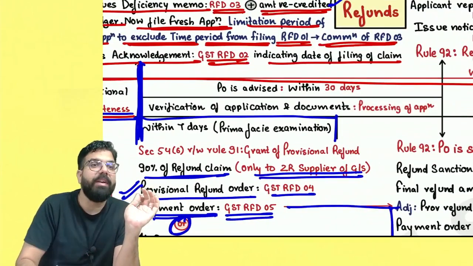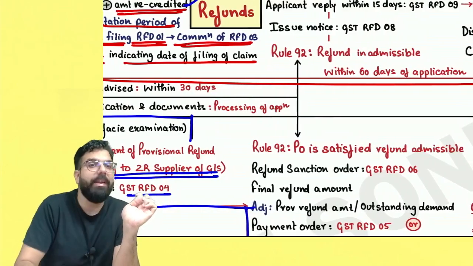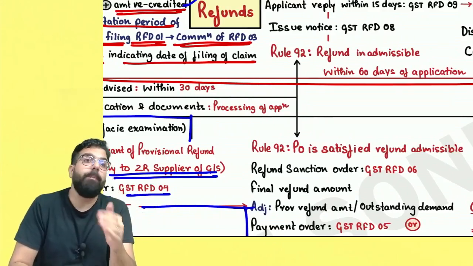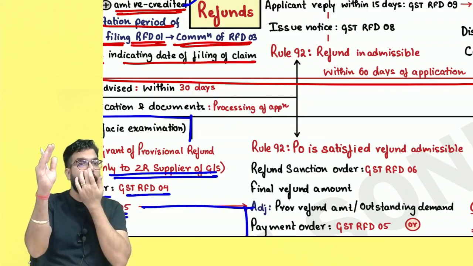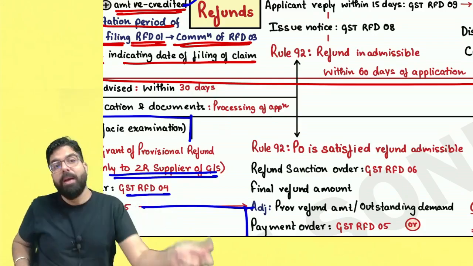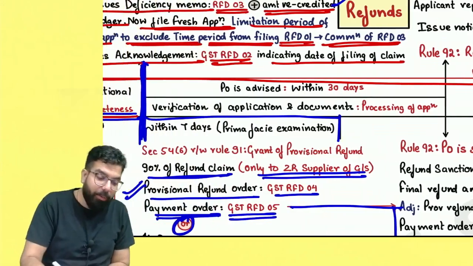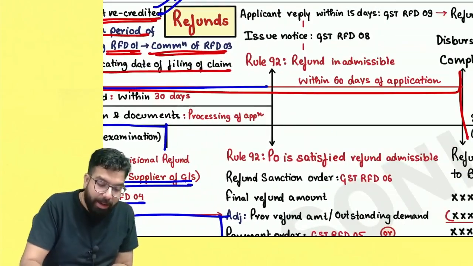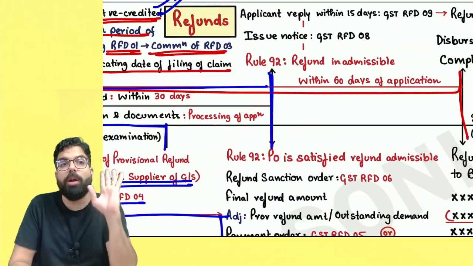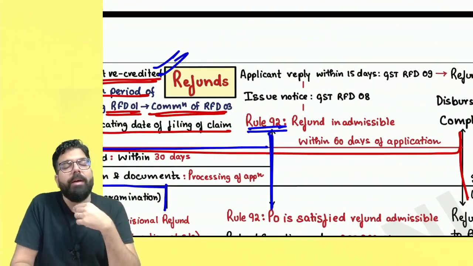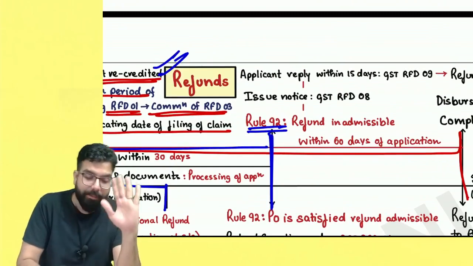Proper officers are advised that within 45 days, see, the time limit to pass the refund order is actually 60 days, but within 60 days the money should come into your bank account. If the proper officer passes the order only at 60 days, then when will the money come into your bank account? The PFMS website is also going to take time, and hence proper officers are advised to take 15 days for acknowledgement plus a maximum of 30 more days, and within 45 days pass the refund sanction order. So, sir, whenever they are processing the refund, Rule 92 says, if the refund is inadmissible,